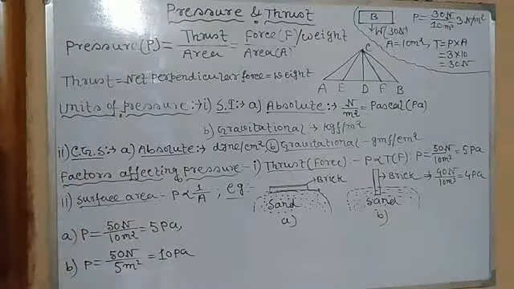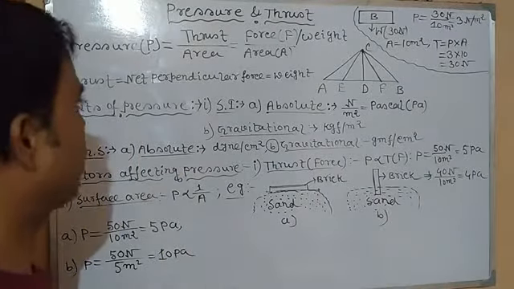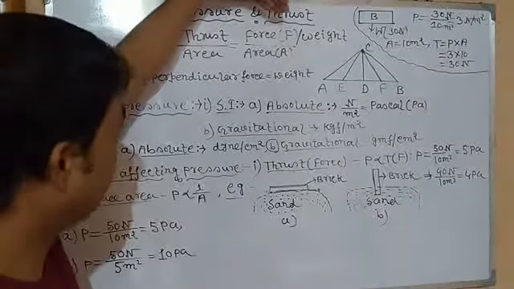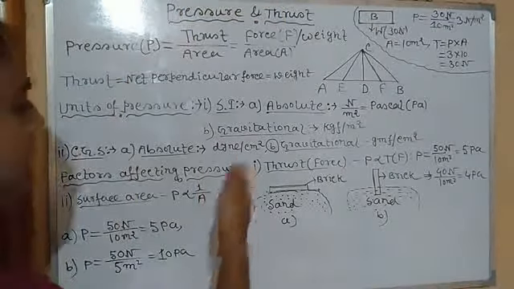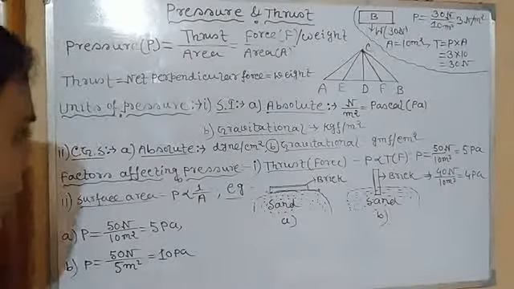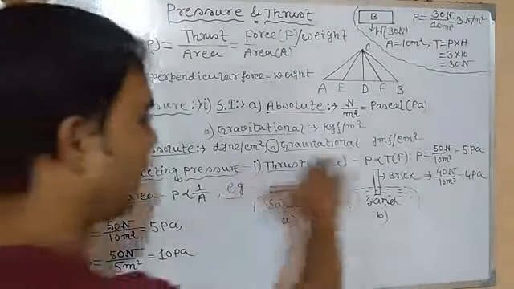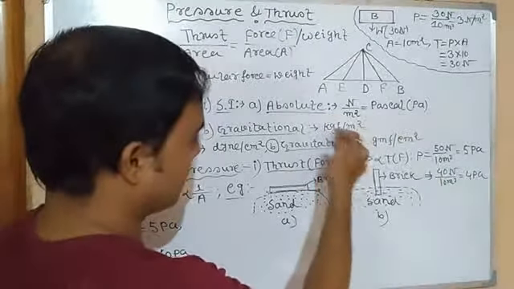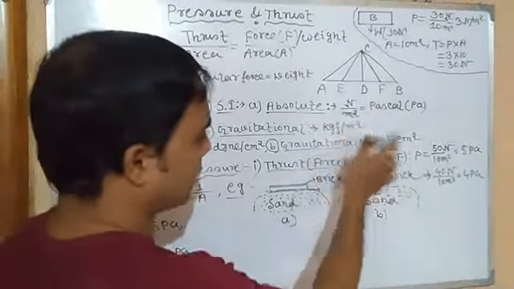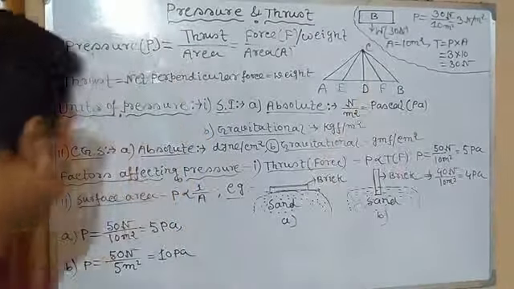Now moving on to CGS unit. Again, its absolute unit is the CGS unit of force divided by the CGS unit of area, that is dyne per centimeter square. It also doesn't have any special name. The gravitational unit is gram force divided by centimeter square. Just in place of kg force, it is gram force, and divided by centimeter square.